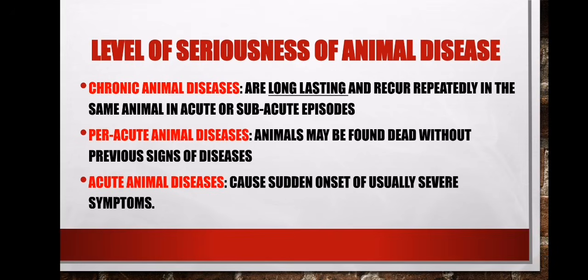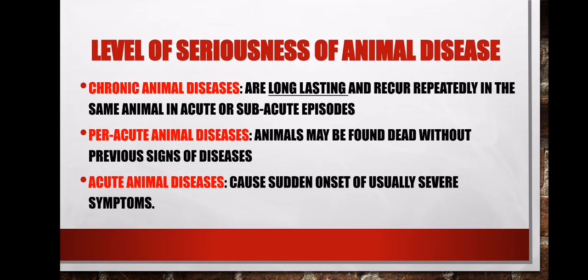Okay, fine. Let's look at the last part of this session that we started with. We are now looking at the level of seriousness of animal diseases. Some diseases can take a long period to kill the animal, but they can affect the animal and lead to a loss in production. There are those diseases that can take a long period of time before they kill the animal, and there are those diseases that can quickly kill the animal.